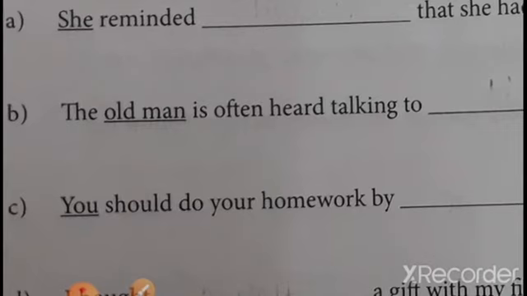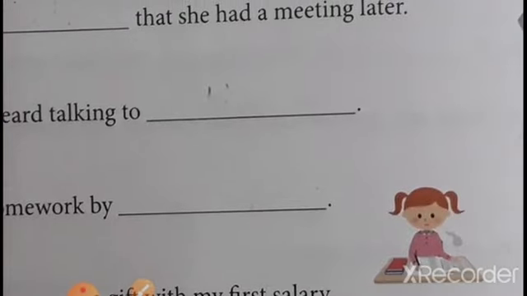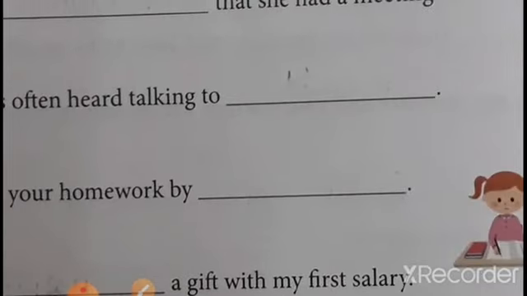Question number B. The old man is often heard talking to. Talking to, who is the old man? How many old men are here? Is it singular or plural? Yes, it is singular. So the old man is often heard talking to himself.